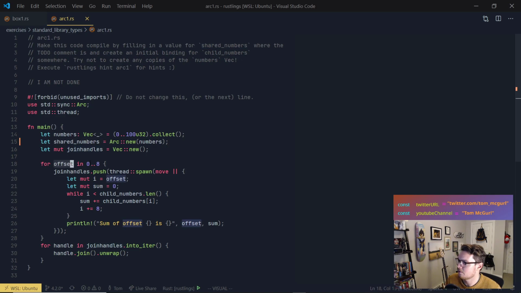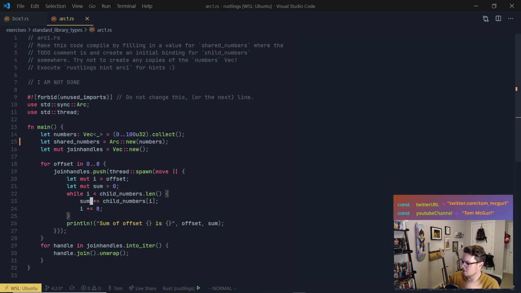So we have our offset 0 to 8. Join handles is a vector where we push a new thread while i is less than child numbers length. So again, i is equal to offset. So i is just going to be equal to 0, 1, 2, 3, 4, 5, 6, 7, 8, and so forth. So while that's less than child numbers length, sum, which starts at 0, equals whatever is at index i in child numbers. And then i plus equals 8. So we're going to jump 8, right?